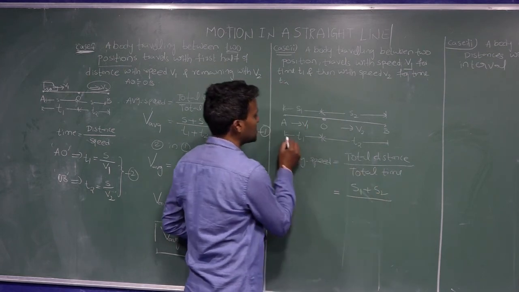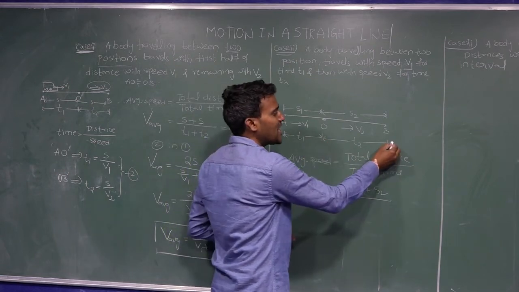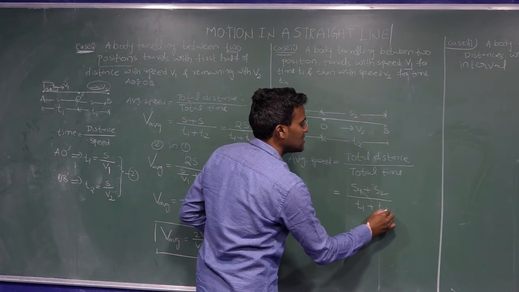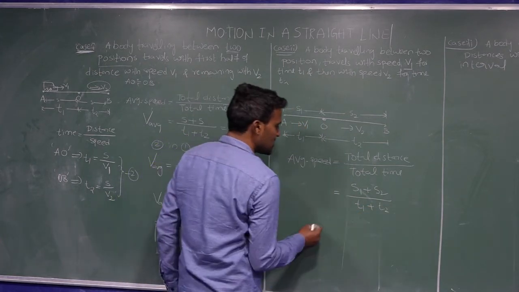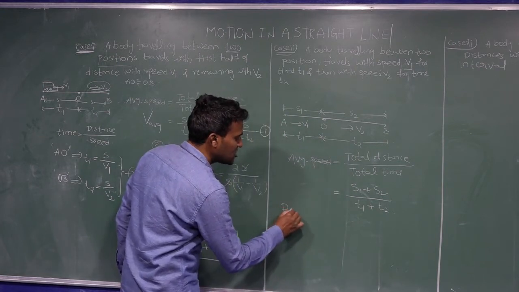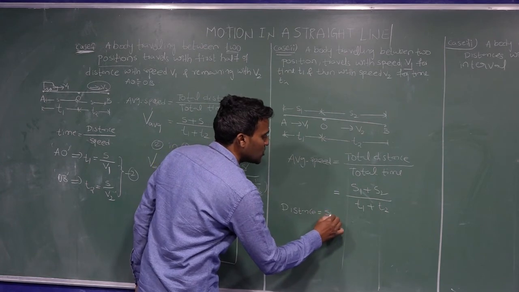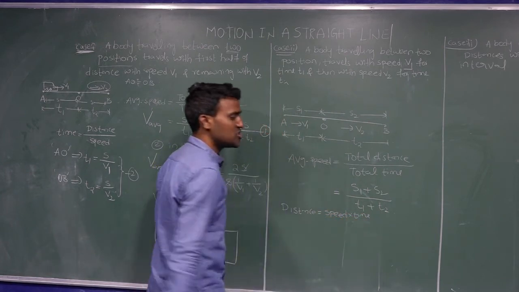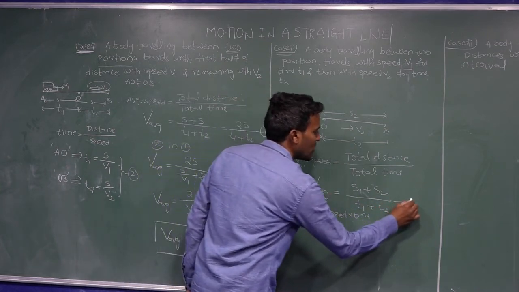Total time is from A to O time interval T1 and O to B time interval T2, so total time interval is T1 plus T2. Now, you know the formula: distance is equal to speed into time. This is average speed, equation 1.